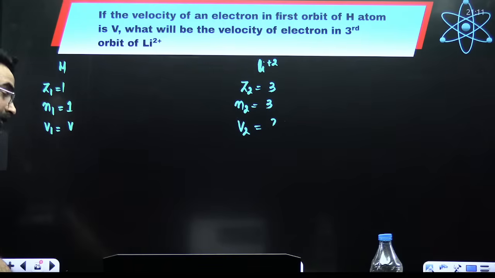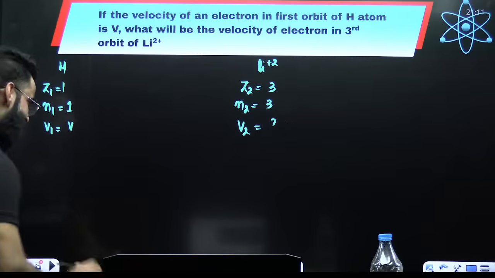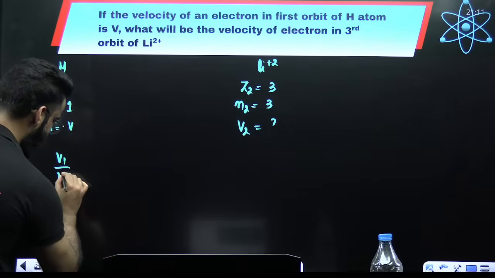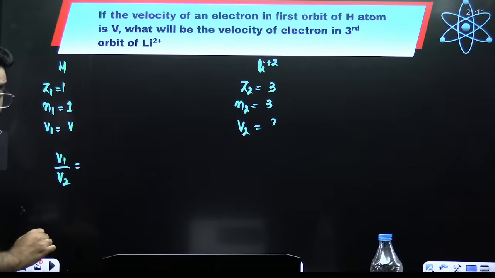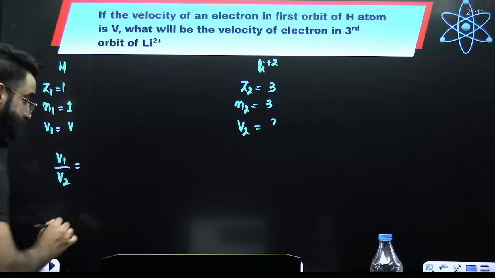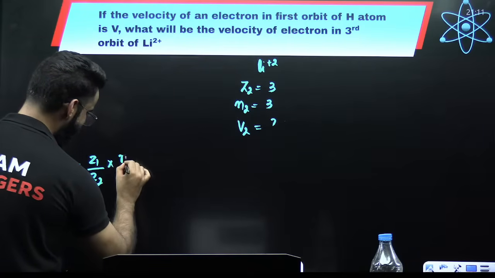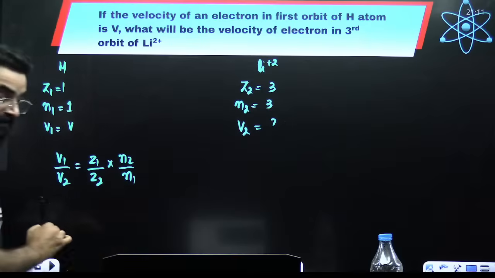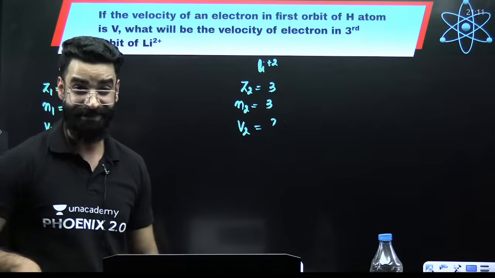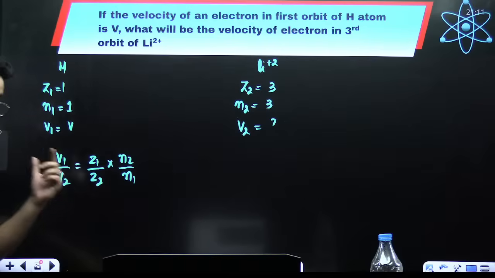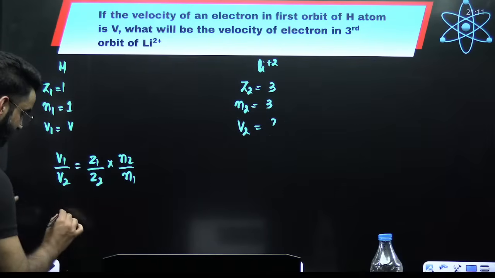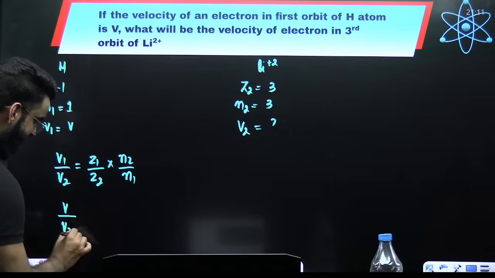Now, what is the formula which I'll be using? Few minutes back, I gave you the formula. V1 divided by V2 is equal to Z1 divided by Z2 multiplied by N2 divided by N1. This was the formula that I gave you, because Vn is equal to V naught Z by N, right? From that formula, we derived this. Now, V1 value is V. V2 needs to be calculated.